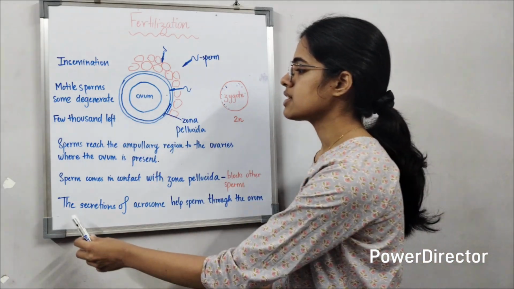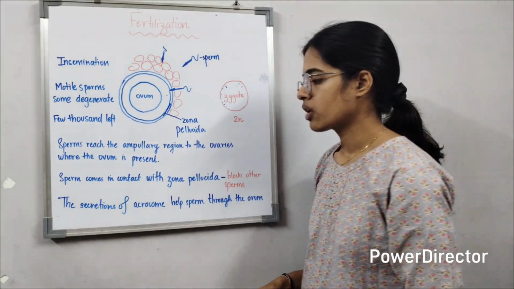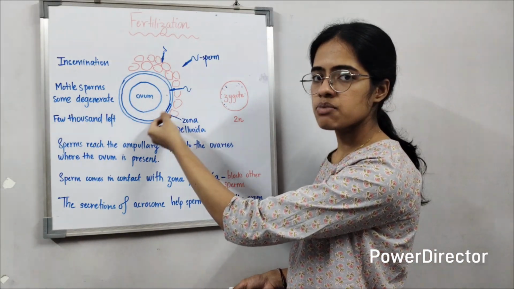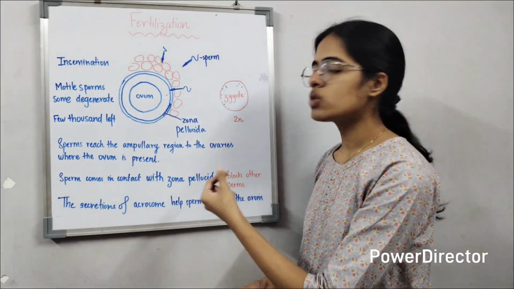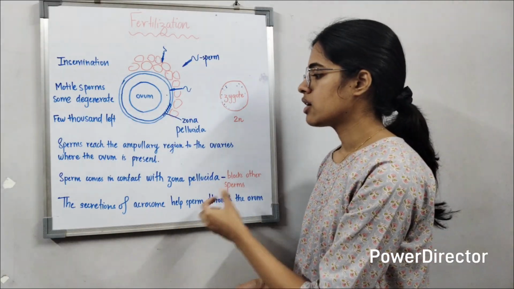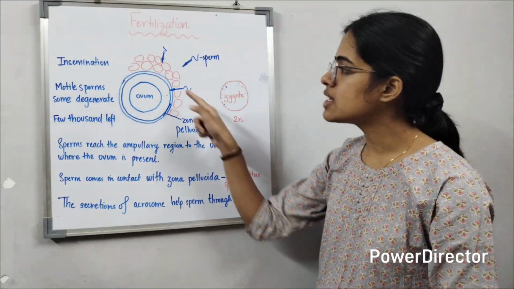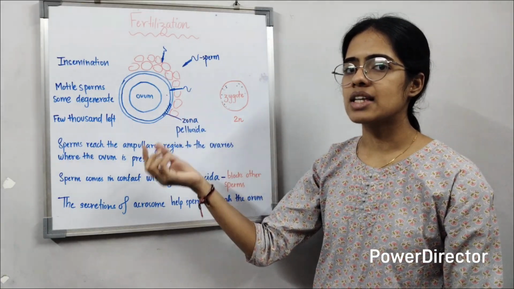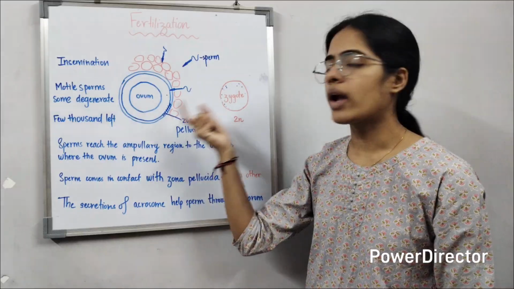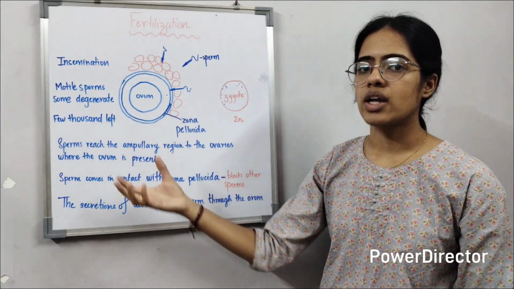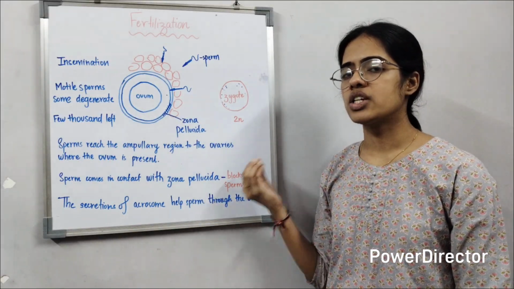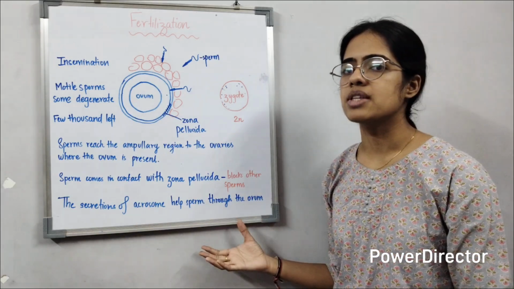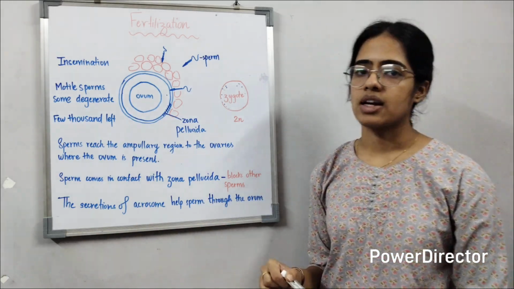Now what happens is the secretions of the acrosome. Once the sperm enters into the space where the ovum is present, it has to navigate towards the ovum. Once it reaches the ovum, the acrosome, that is the head part of the sperm, contains secretions which will help it to enter into the ovum and reach the nucleus, where the genetic material is present. Finally, this is what happens in the events of fertilization.